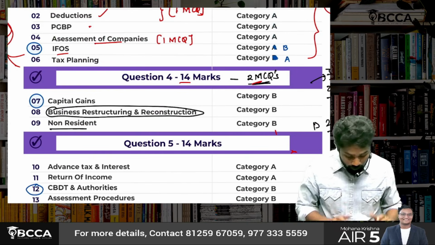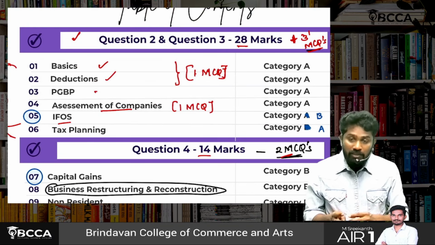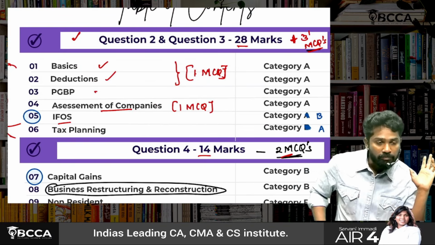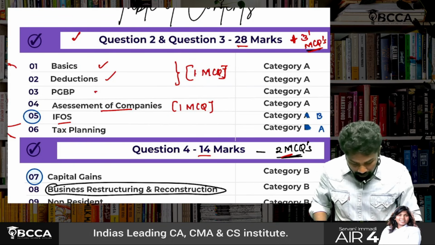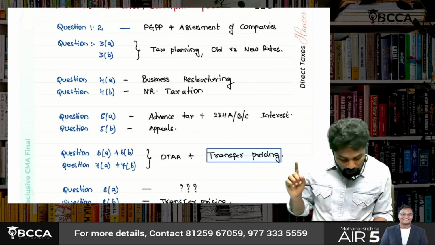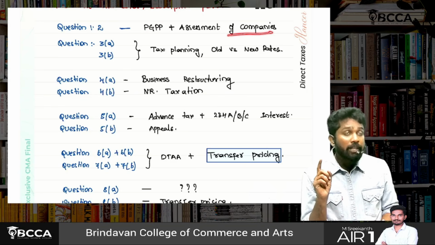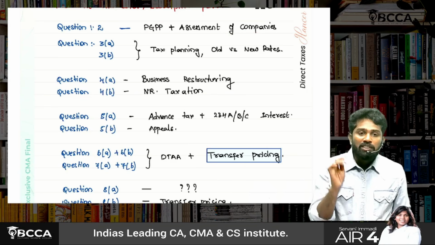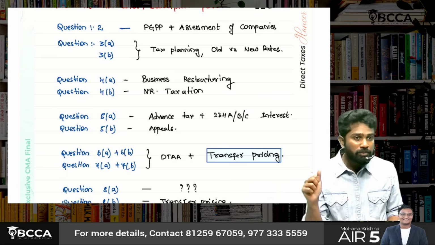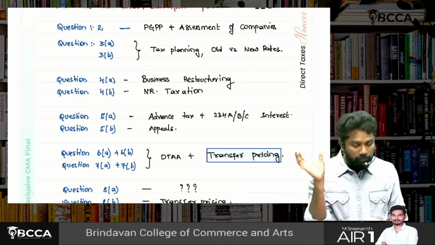Now coming back, why I mentioned this material: basics, deductions. Many students ignore the deductions chapter. But I'm showing here, sir, in the pattern we wrote, PGBP and assessment of companies question is a full-fledged 14 marks question. At last, they'll give 1 or 2 deductions related to companies. Many times they have even linked 1 or 2 deductions. If you don't know deductions, then you leave that part.